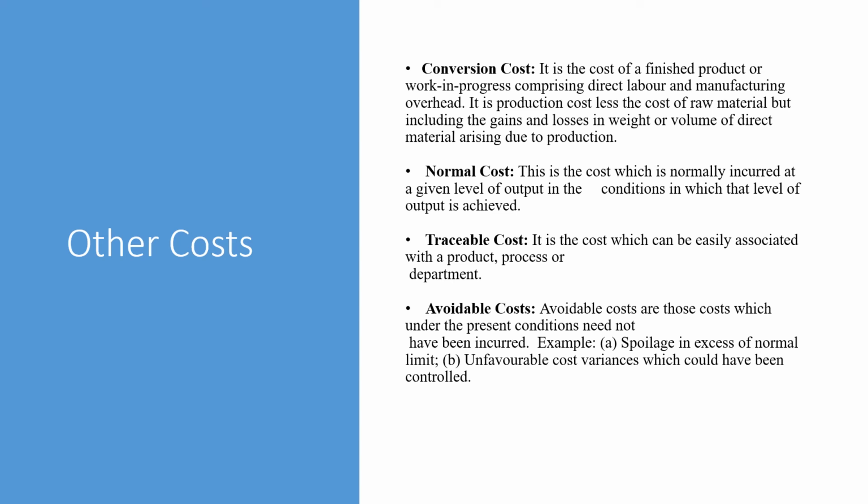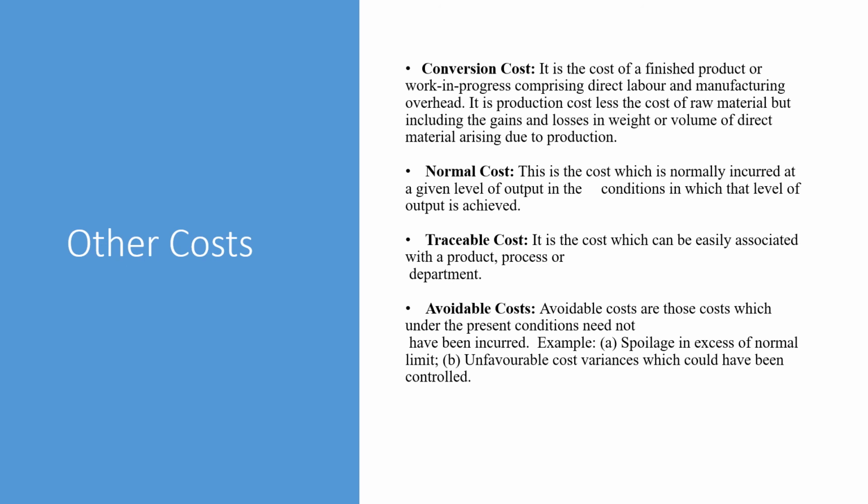The next one, normal cost. It is the cost which is normally incurred at a given level of output in the conditions in which that level of output is achieved. So in normal conditions, if we are producing an output, the cost incurred is called the normal cost. Traceable cost is the cost which can be easily associated with a product or a department. So we can easily charge that cost to the particular product, department, or process.